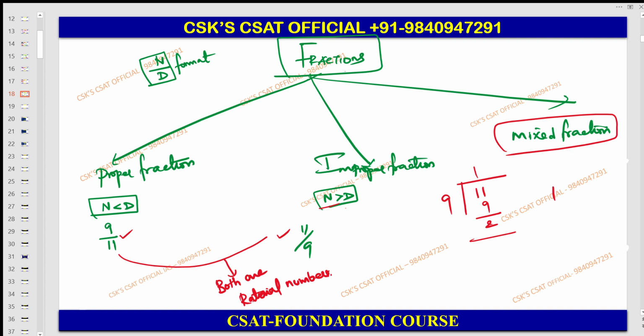Guys, let me give you options. You tell which options are correct. A, B, C, D, E. Okay, A. Right.